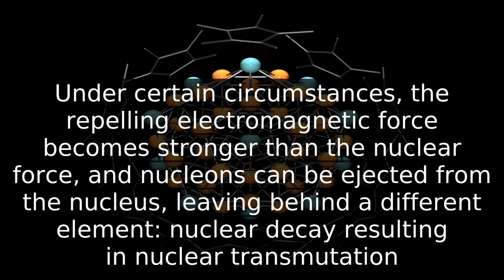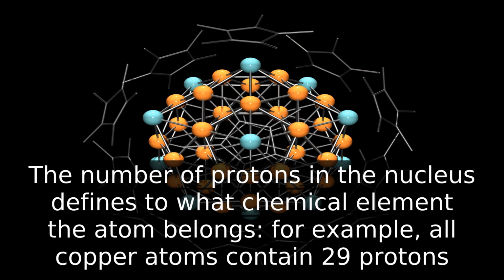The number of protons in the nucleus defines to what chemical element the atom belongs. For example, all copper atoms contain 29 protons. The number of neutrons defines the isotope of the element.